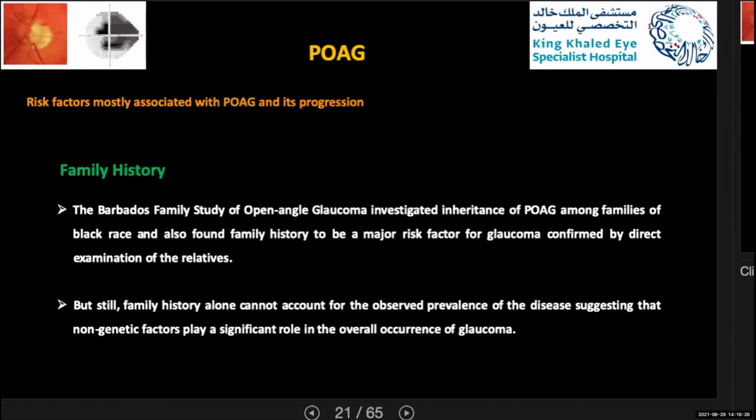Also, in the Barbados Family Study of Open-Angle Glaucoma, they investigated the inheritance of primary open-angle glaucoma among families of Black race, and also found family history to be a major risk factor for glaucoma, confirmed by direct examination of relatives. But still, family history alone cannot account for the observed prevalence of the disease, suggesting that a non-genetic factor plays a significant role in the overall occurrence of glaucoma.